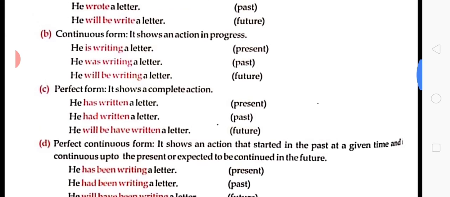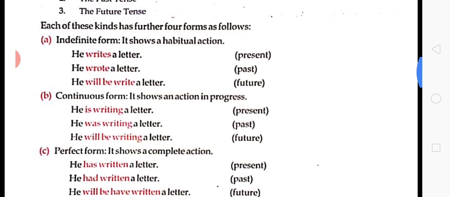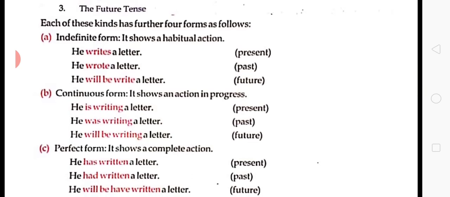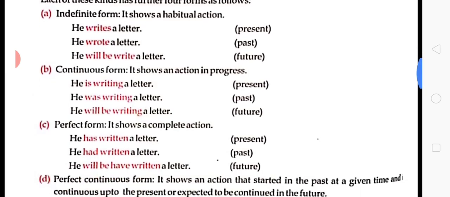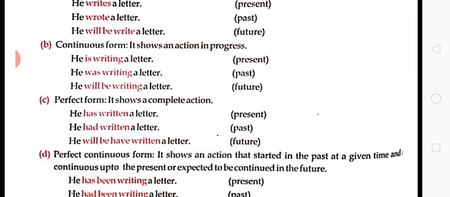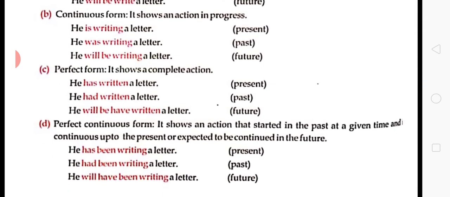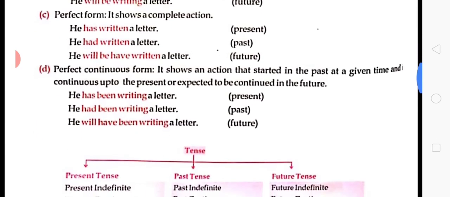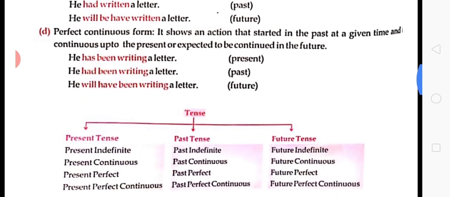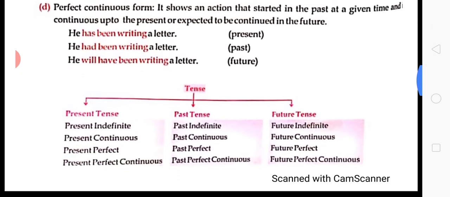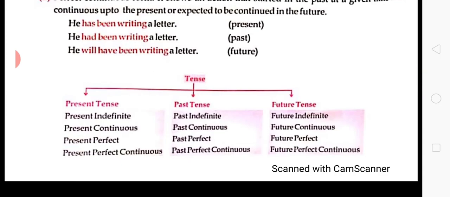So all four forms of tenses on the basis of work are indefinite form, continuous form, perfect form and perfect continuous form. As you can see here, when work and time combine together, we get the three different kinds of tense, that is present tense, past tense and the future tense.